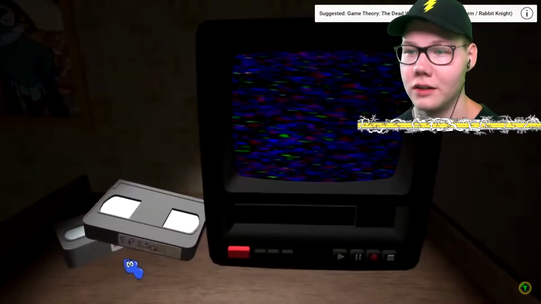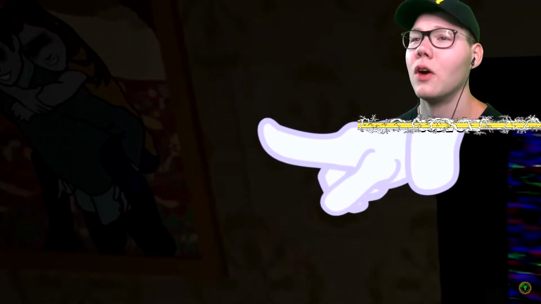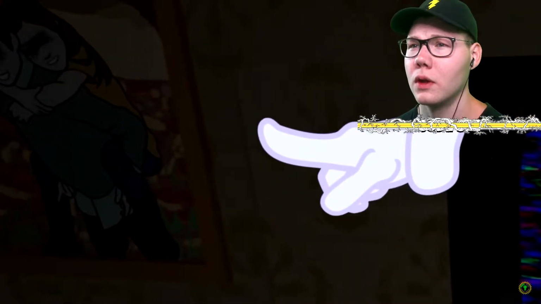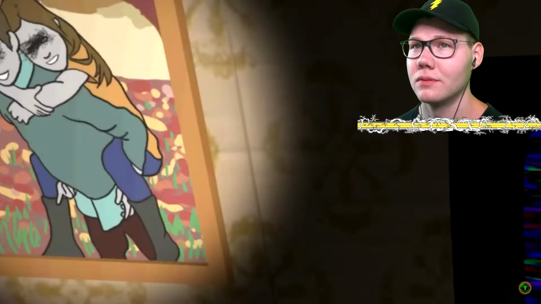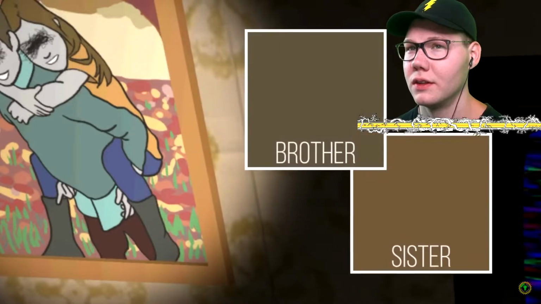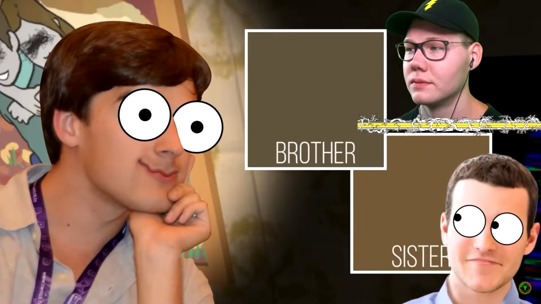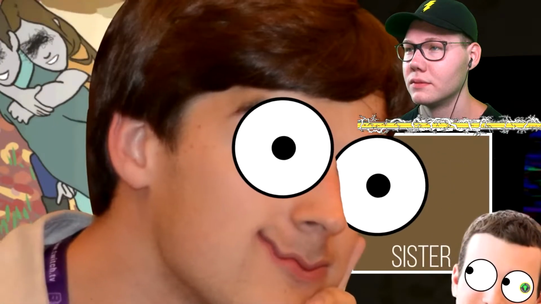The first and most obvious change when you open up any of the updates is this picture suddenly appearing on the wall. Two children playing together with their eyes scratched out. Clearly, this has been added after the fact to mean something. Now, the playful, childlike pose seems to indicate a brother and a sister. They also have the same hair color, which, if this was normal life, would mean practically nothing. But in video game speak, that's shorthand for these people are clearly related.